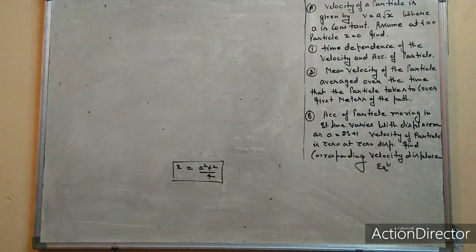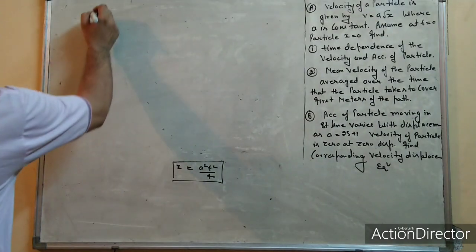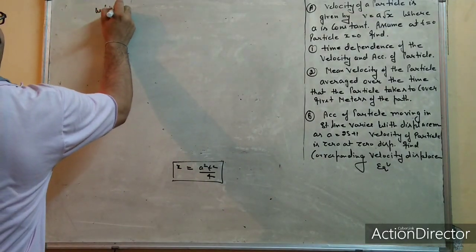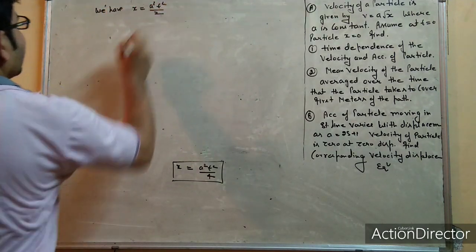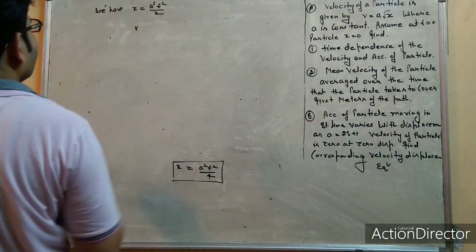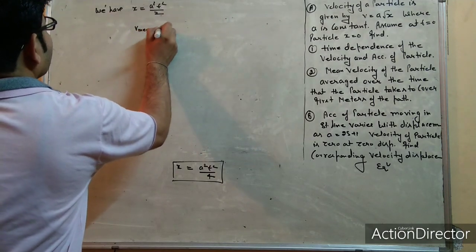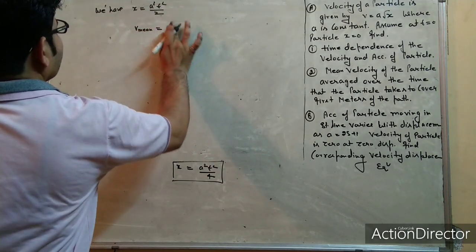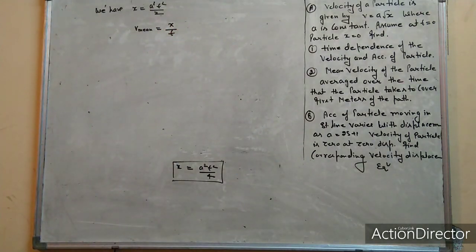So for finding mean velocity, we know that it is displacement upon time. We have x is equal to a²t²/2. And for finding mean velocity, you know the formula is displacement upon time.